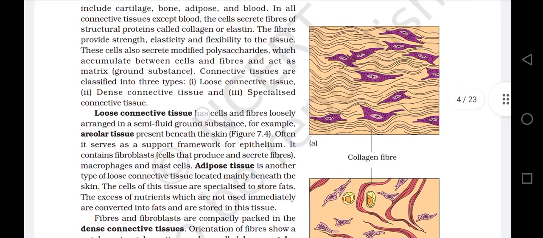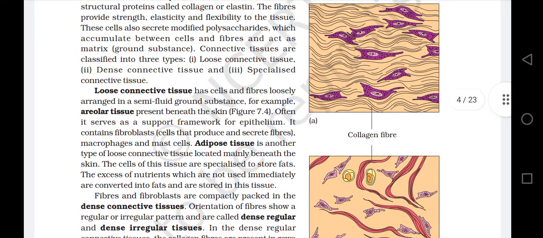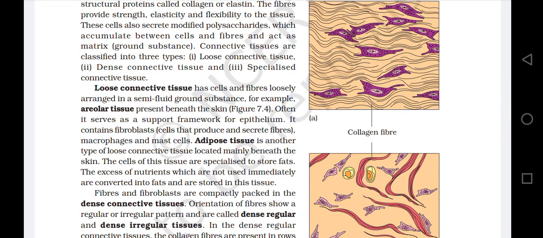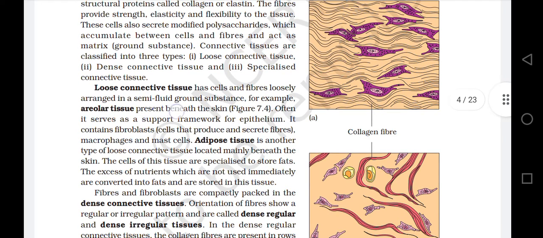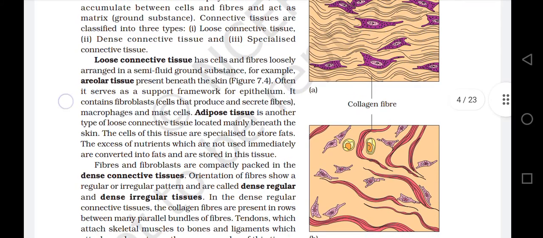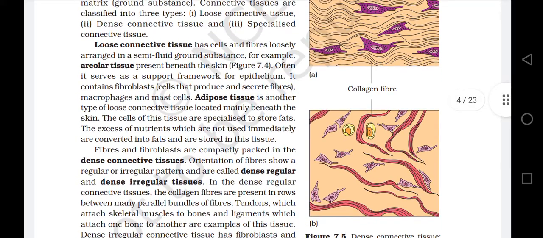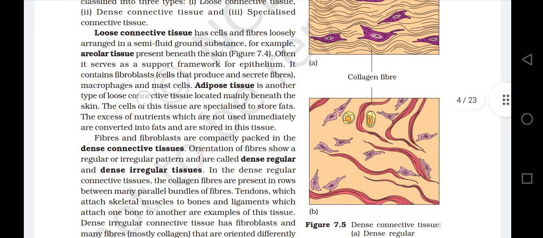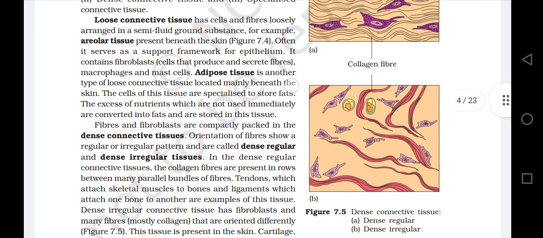Loose connective tissue has cells and fibers loosely arranged in a semi-fluid ground substance. For example, areolar tissue present beneath the skin. Often, it serves as a support framework for epithelium. It contains fibroblasts that produce and secrete fibers, macrophages, and mast cells. Adipose tissue is another type of loose connective tissue located mainly beneath the skin.